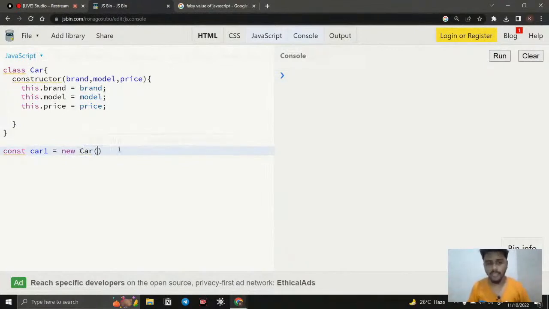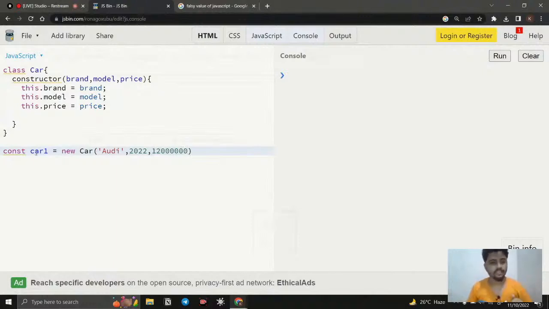And here, once I call the class, I can give the parameters, like the arguments. Whatever values I give here are taken by these parameters. Right now the order is very important. Brand: what is the brand going to be? I just say Audi. And what is the model going to be? It's going to be 2022. And what is the price going to be? Something like this.